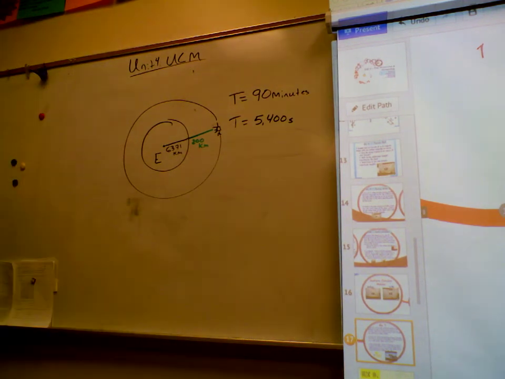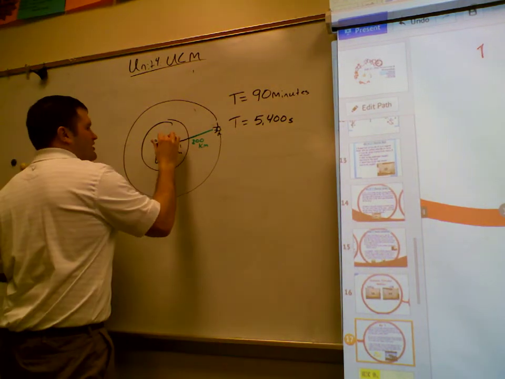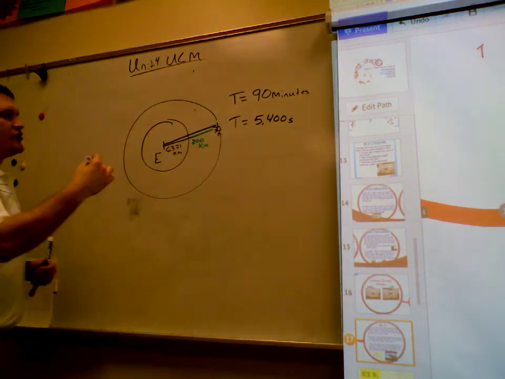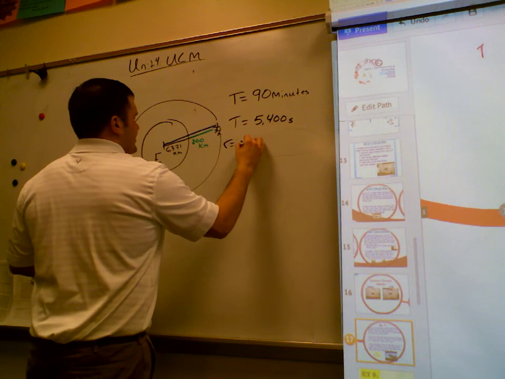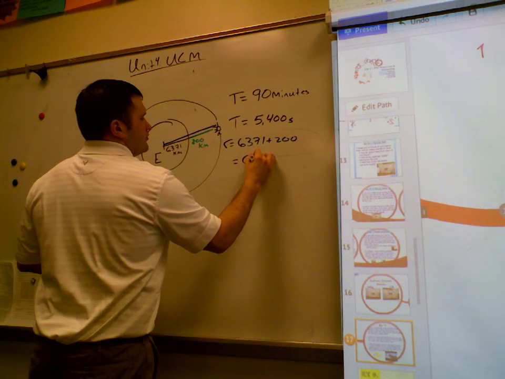So what is the radius of the satellite's circle? This whole blue line is the radius. So the radius is equal to 6,371 plus 200, which is 6,571 kilometers.